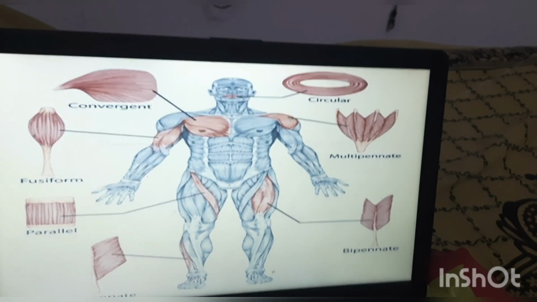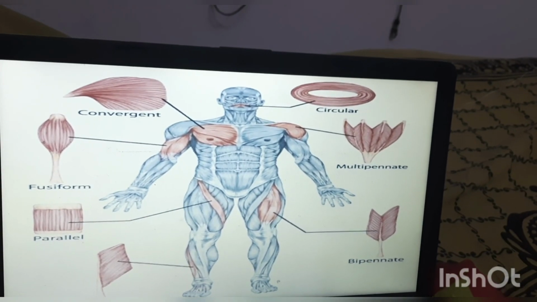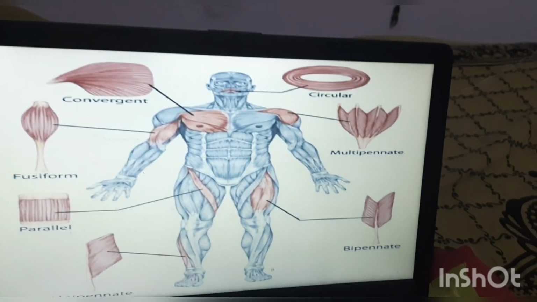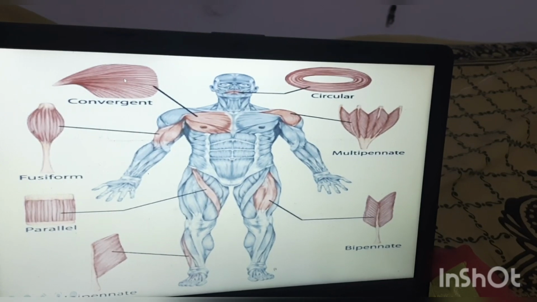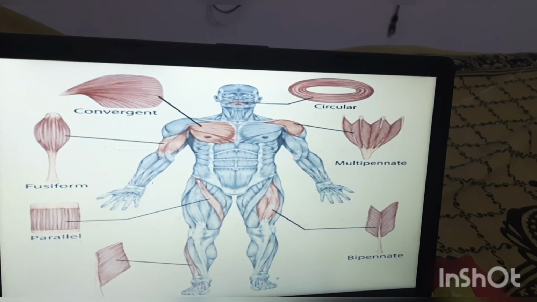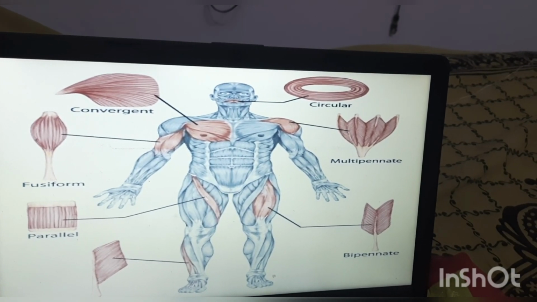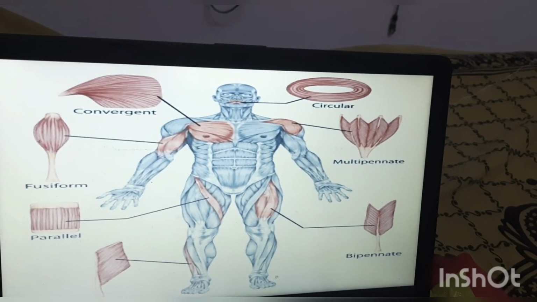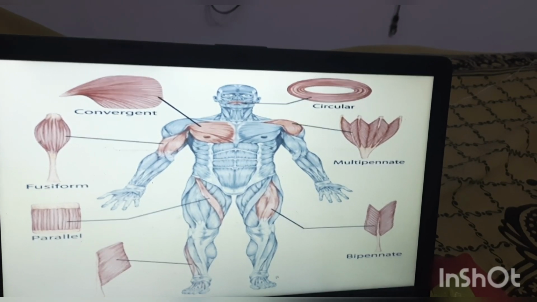Next one is a spine. One more muscle is there, I will explain this and this later. So see, next is a parallel muscle, ribbon shaped muscle fibers arranged straight like a ribbon shape, this is a parallel muscle.